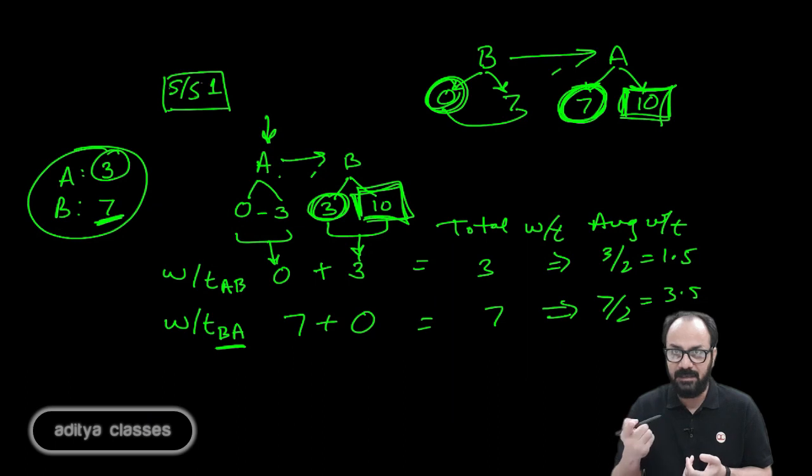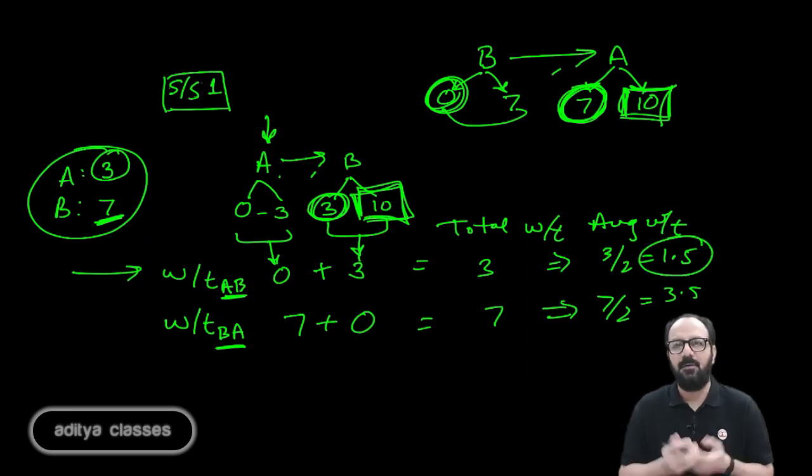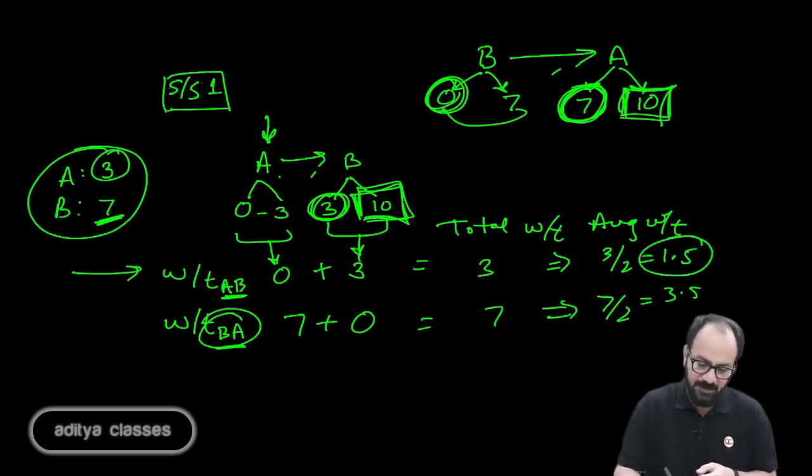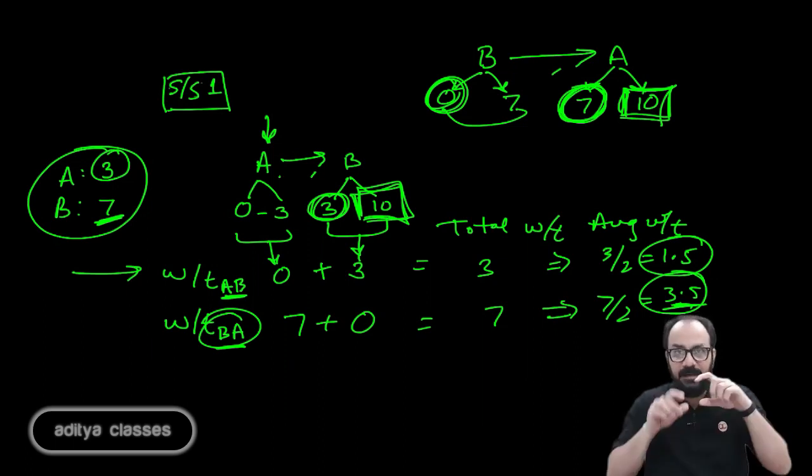But what about the average waiting times? If we see in case of sequence AB, the average waiting time was only 1.5, whereas in case of sequence BA, the average waiting time was 3.5. So, this will be the idea why we will be going in for sequencing. Why do we need a proper sequence?